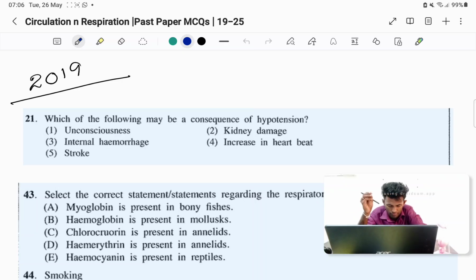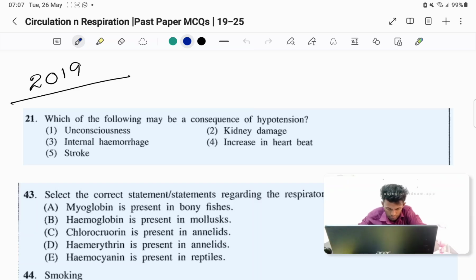Now, the way the question is asked here: which of the following may be a consequence of hypotension? First one, unconsciousness. Second, kidney disease. Third, internal hemorrhage. Fourth, increase in heartbeat. Fifth, stroke.